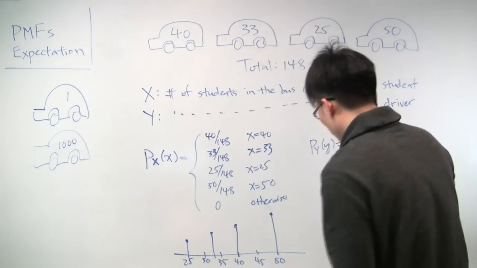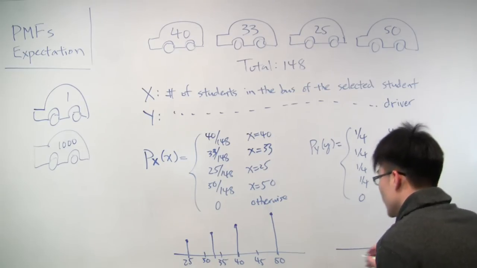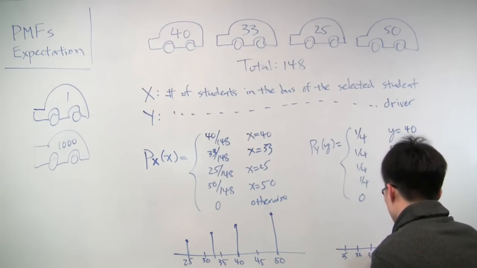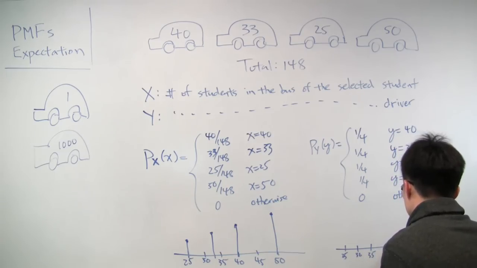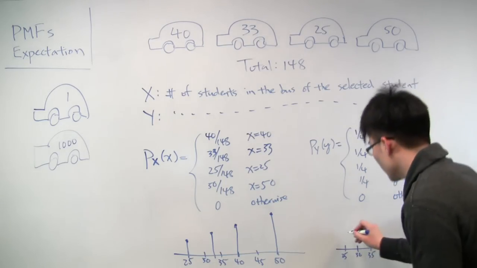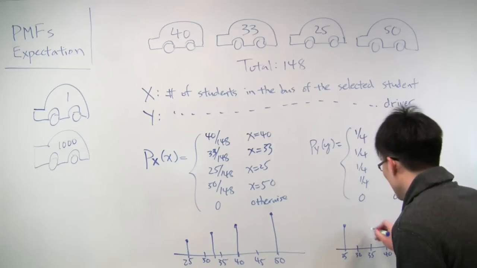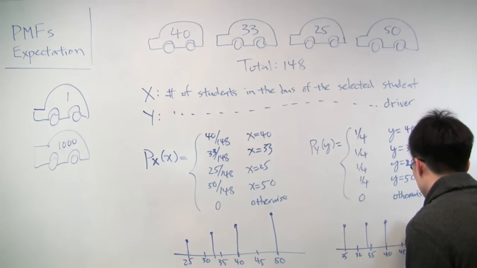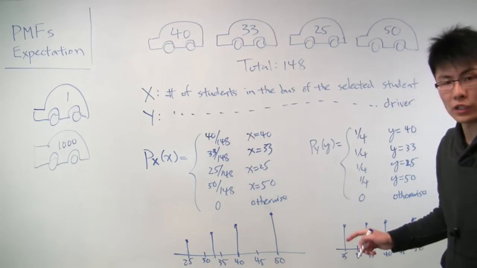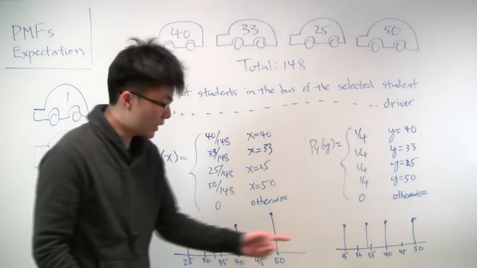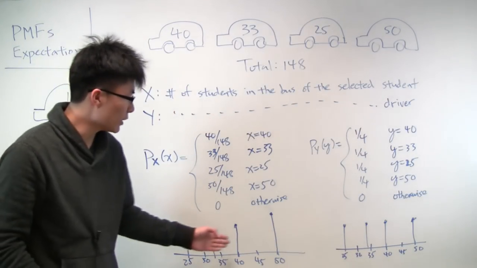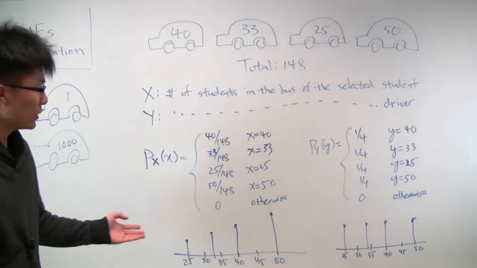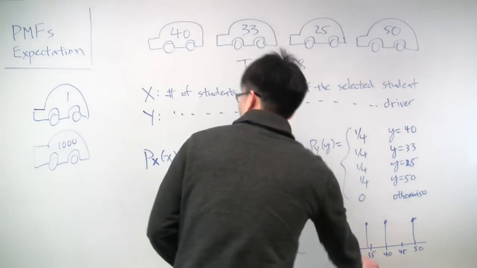We can do the same thing for y, and we'll notice that there's a difference in how these distributions look. The difference now is that all four of these masses will have the same height. Each one will have height 1/4, whereas for x, it's more heavily biased in favor of the larger ones. And because of that, we can now calculate what the expectations are and figure out whether or not our intuition was correct.